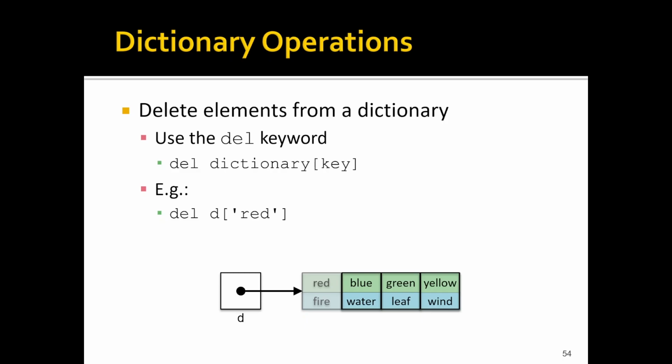To remove a key value pair from a dictionary requires a new keyword, the del keyword. So del stands for delete, and you can do this with any variable. This just removes the mapping of some variable, but Python typically takes care of that for us. So you don't normally need to use the del keyword on its own. But with dictionaries, because there's no remove or pop operation, we use the del keyword, and that destroys one of those key value mappings. So if I said, in this case, del dictionary at red, it removes that mapping from the dictionary.